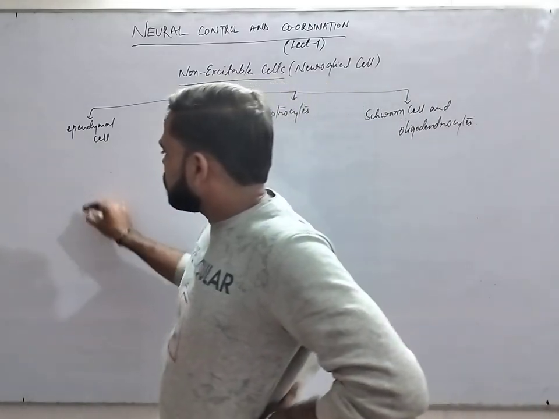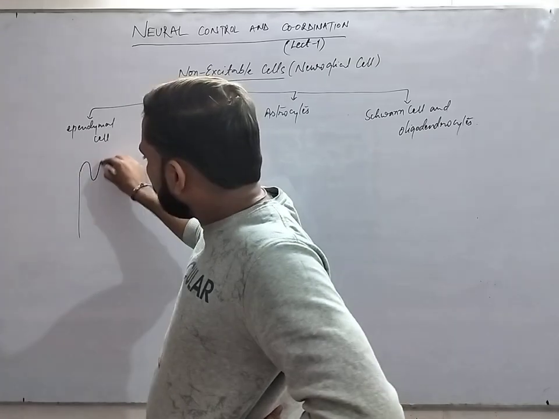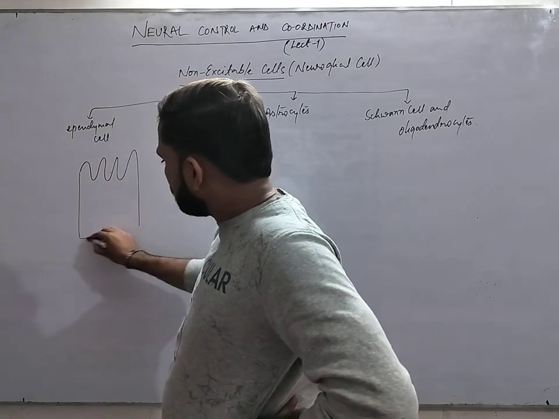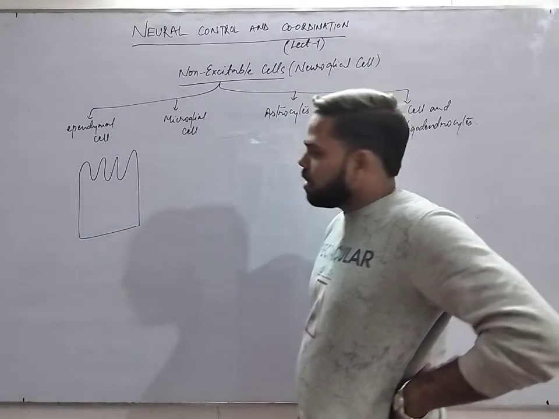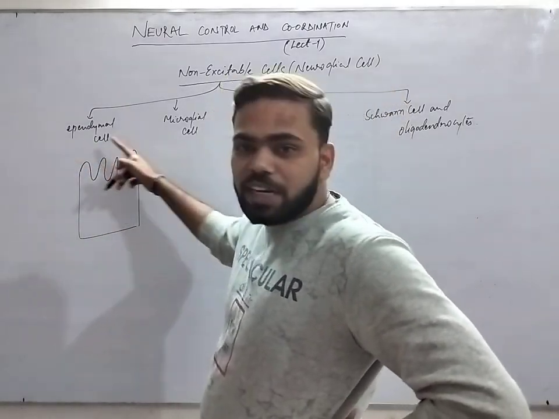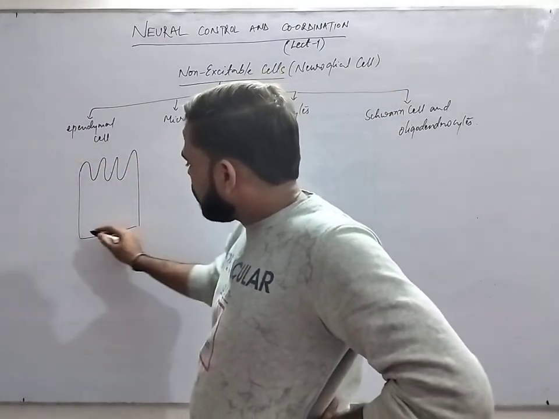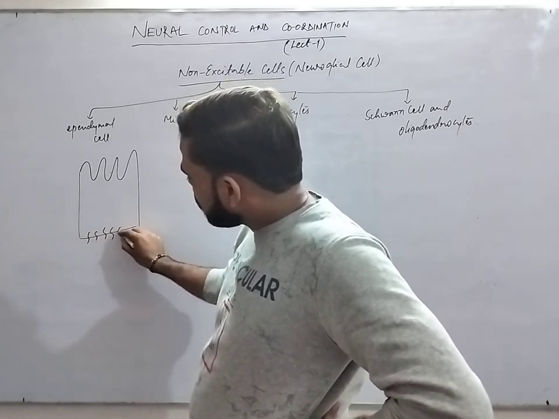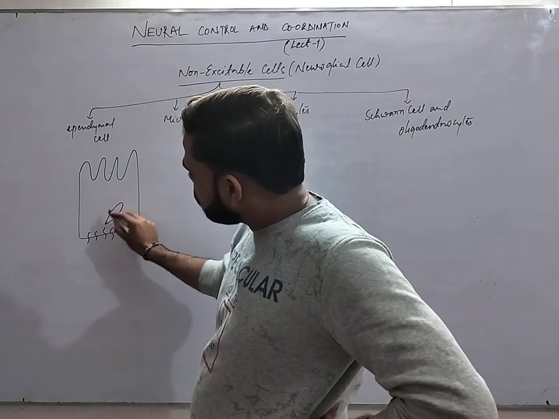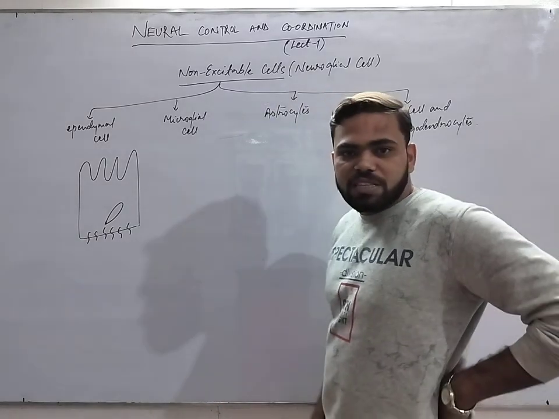Basically we will go into the structure of the ependymal cell. It is a type of columnar cell having a brush border appearance at the upper part, and the basal part contains cilia, and there is an oval shaped nucleus at the basal part of these cells.